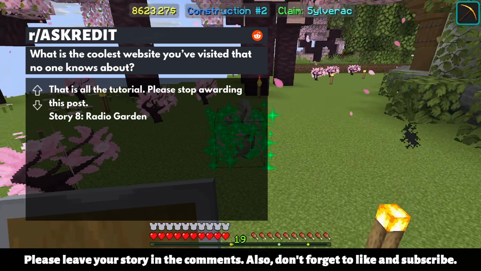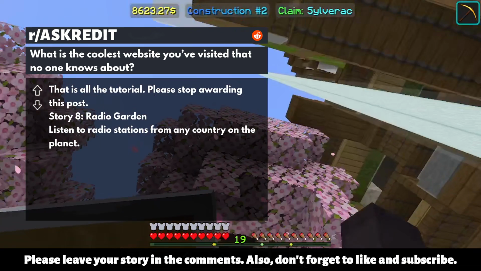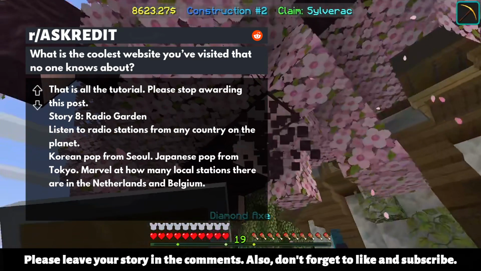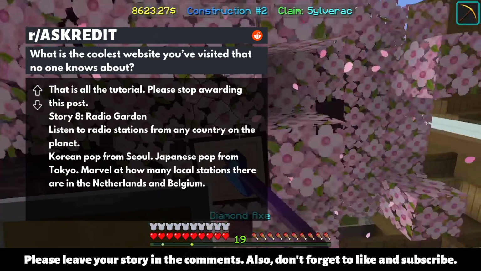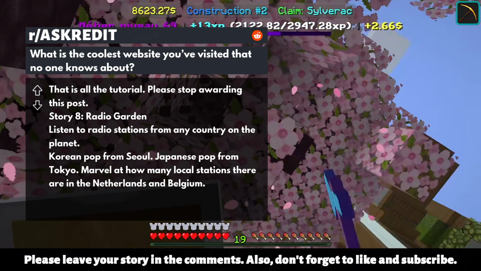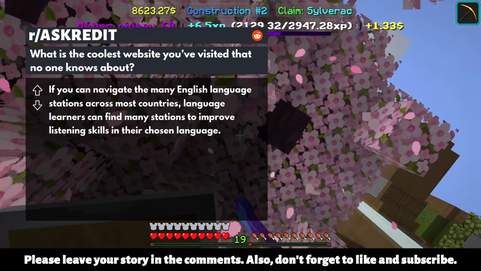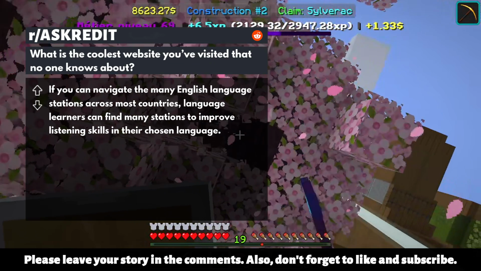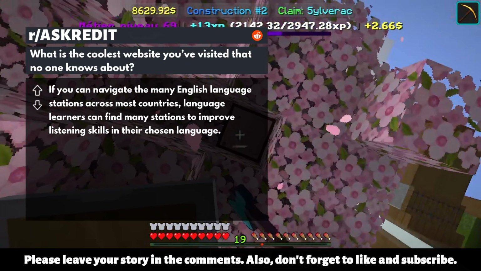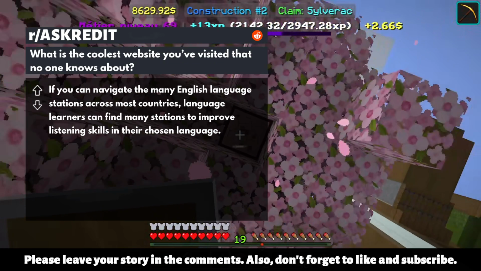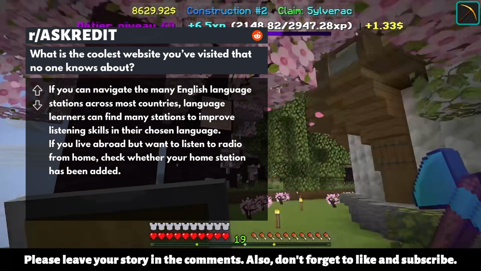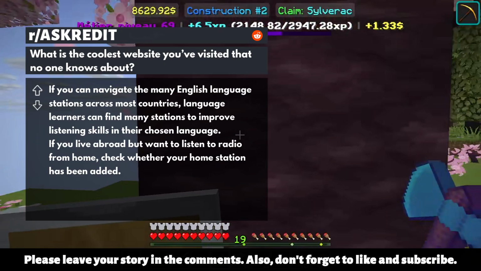Story 8. Radio Garden. Listen to radio stations from any country on the planet. Korean pop from Seoul. Japanese pop from Tokyo. Marvel at how many local stations there are in the Netherlands and Belgium. If you can navigate the many English language stations across most countries, language learners can find many stations to improve listening skills in their chosen language. If you live abroad but want to listen to radio from home, check whether your home station has been added.